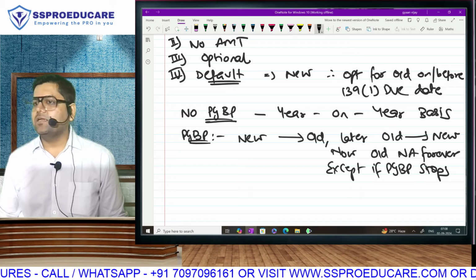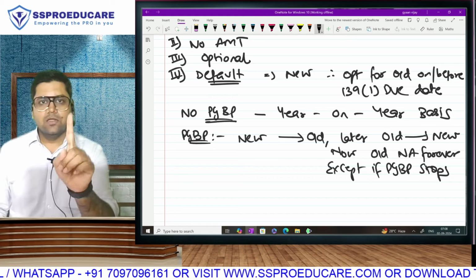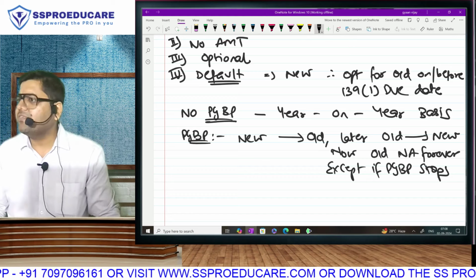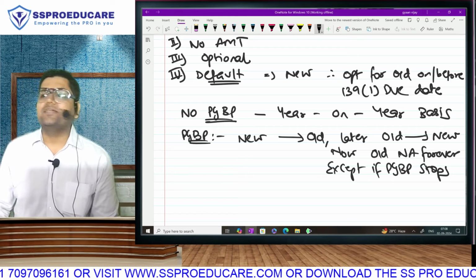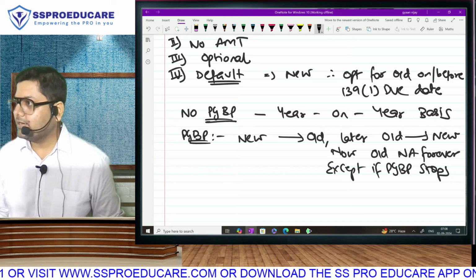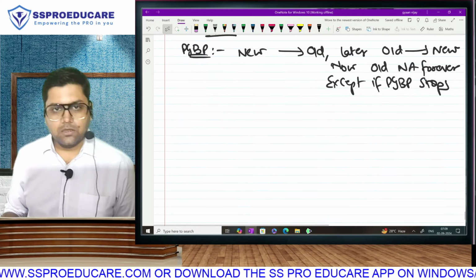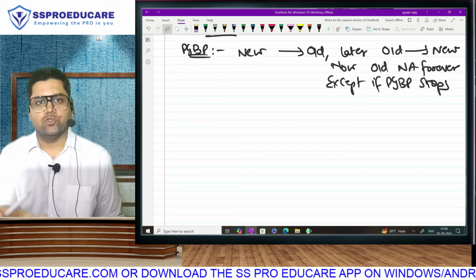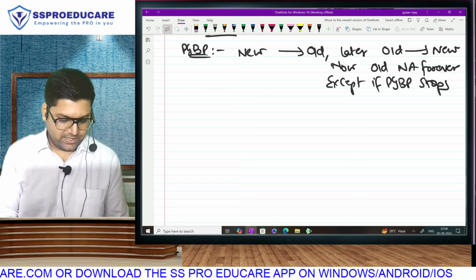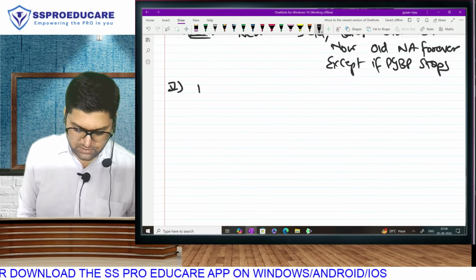So now only 2 points are left. Guess, what are those 2 points left? Tax rates, because we have been saying new regime means reduction in tax rates. And second, wild guess. What are the exemptions and deductions that we will have to forego in order to be eligible? Correct? Just reduction in tax rates and tax benefits to be foregone. With the last 2 points, 115BAC gets covered. In fact, those were the only 2 points. I could have taught you only those two. These 4 we have already studied. This was like a revision. Okay, so let's go to the